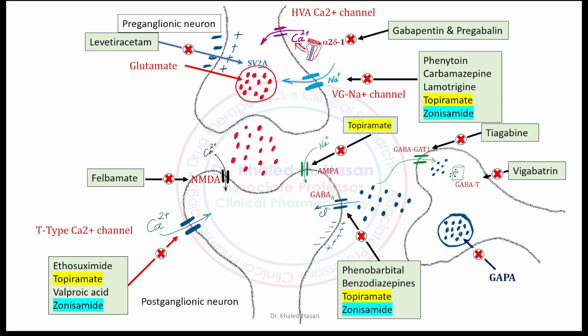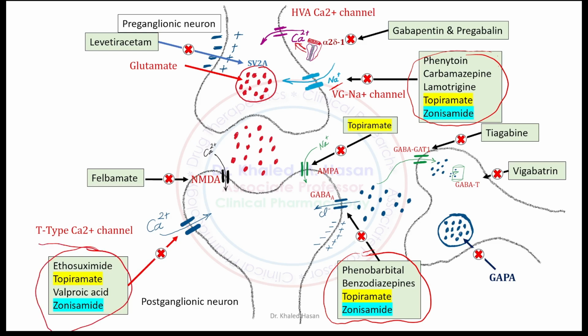Okay, as you can see from this picture here, we have several groups involved in the treatment of epilepsy or seizures. The most popular ones are phenobarbital, benzodiazepine, and topiramate, which work on GABA. Another group of medication, Phenytoin, Carbamazepine, Lamotrigine, Topiramate, works on the sodium channel and the glutamate neurons. Then we have Ethosuximide, Topiramate, and Valproic acid, which work on the T-type calcium channels.